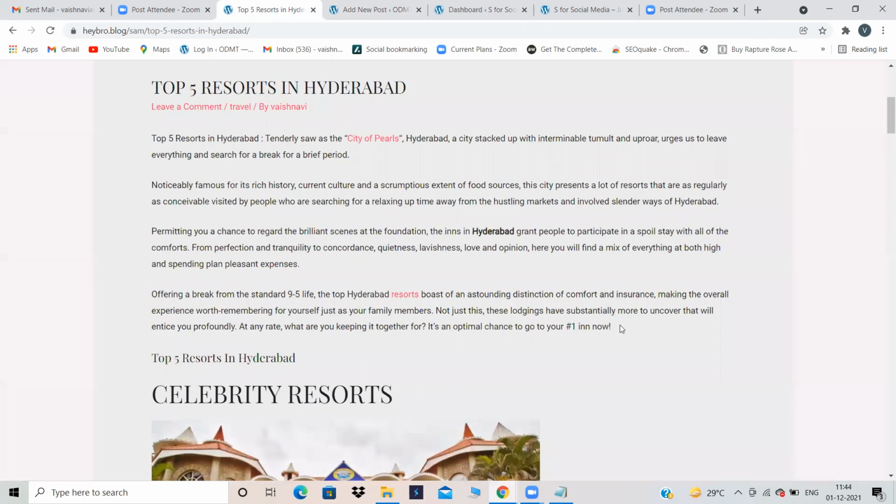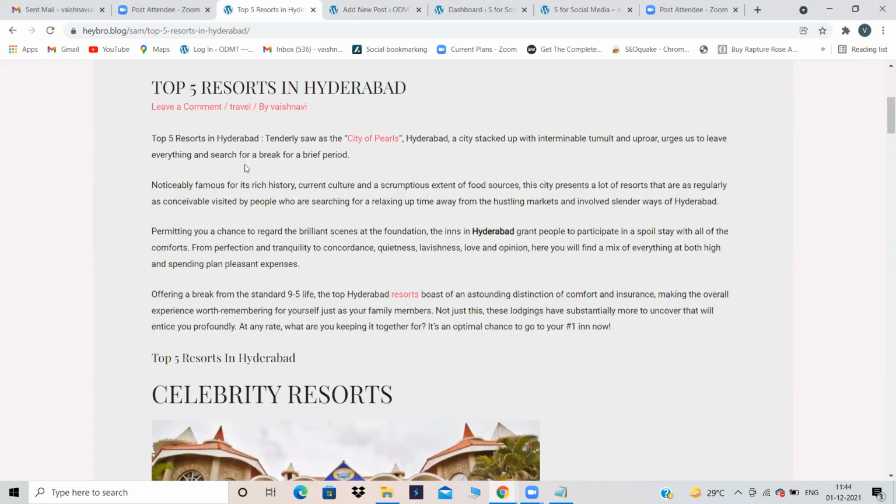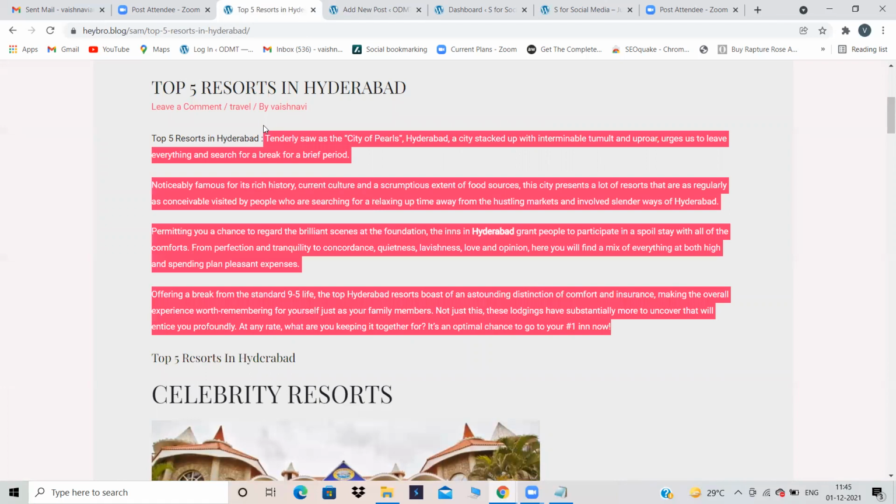But in case you are in a hurry, then there is a tool called Spinboard. Use this tool to spinboard your content. That means the content will be the same, but the words and sentences will be different. This content will be reformed into other content, but with the same meaning. Everything will be the same, but the content type will be different. So I'm just copying this content, and I will spinboard it.